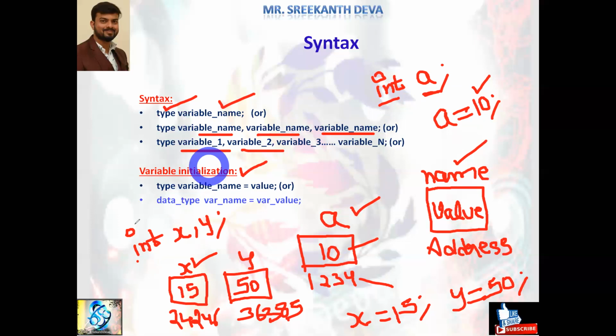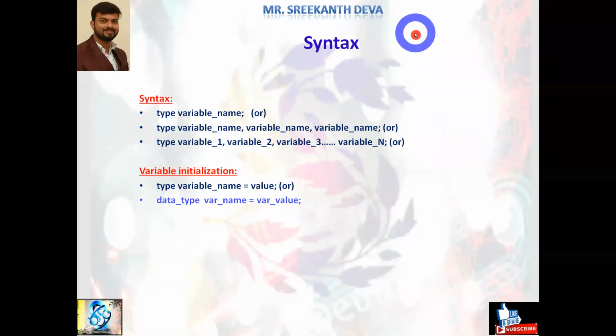10. Similarly, here I take int as the data type, x is a variable name, y is a variable name. We assigned x equals to some value, y is equals to some value. See, directly we can also assign int a is equals to 10. That is also correct syntax. So in this manner, we can define variables in the C programming language.